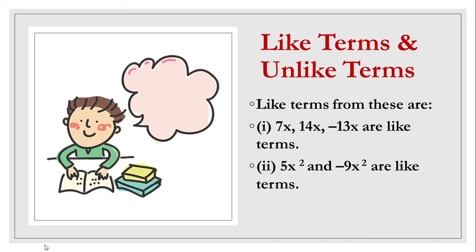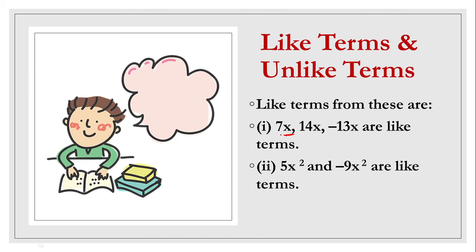Then after seeing the polynomials, let's have a look at what are like terms and unlike terms. Like terms are those whose variable part is the same. Up to now, we were dealing with the types of polynomials. Now the concern will be the variable. If the variable part is the same between the terms, they will be called like terms. And if the variable part is not the same, they will be unlike terms.